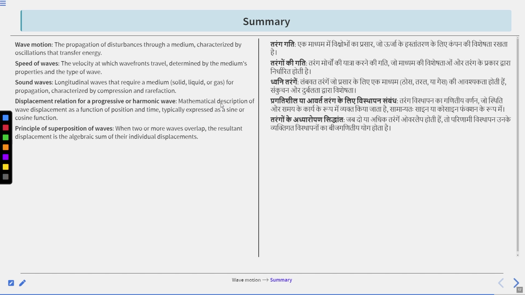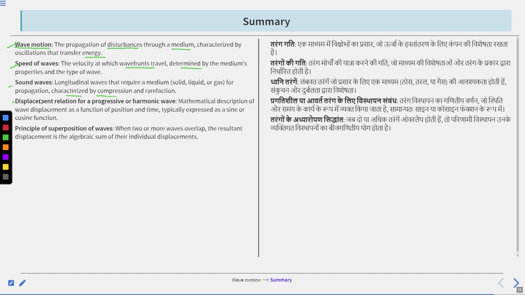Next is summary. So in today's lecture, we learned first wave motion, the propagation of disturbances through a medium characterized by oscillations that transfer energy. Second is speed of waves, the velocity at which wavefronts travel, determined by the medium's properties and type of wave. Clear? Third, sound waves, longitudinal waves that require a medium, solid, liquid, or gas, for propagation, characterized by compression and rarefaction.